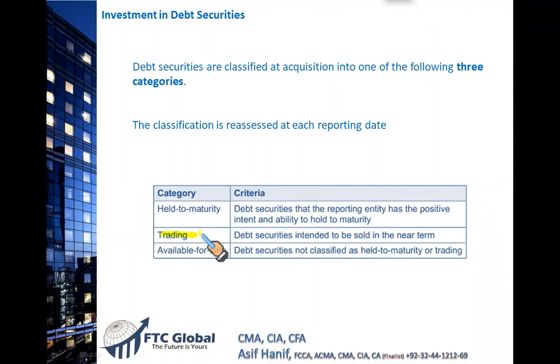Now, if the bonds are neither HTM, held to maturity, nor trading, then there is a third category called available for sale. So if it is neither classified as held to maturity nor trading, it will be called AFS, available for sale security. So these are the three classifications, and all of these have different accounting treatments. Now let us see how different they are. What do we do in their accounting? So let's move to the next slide.